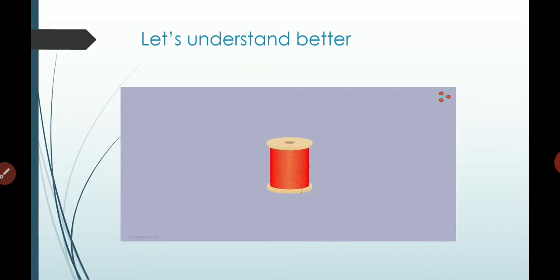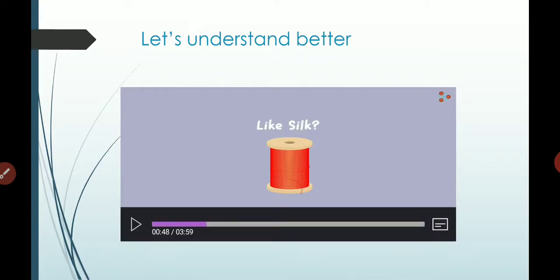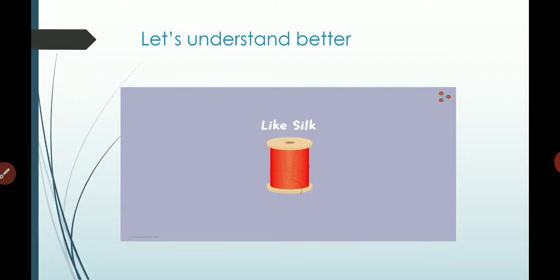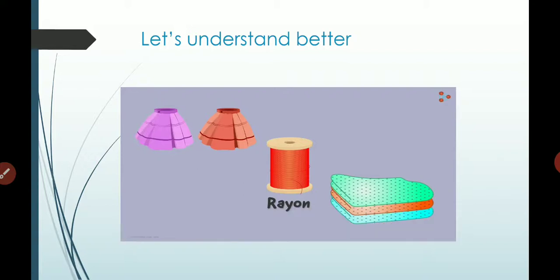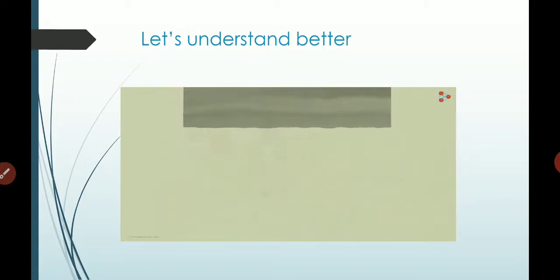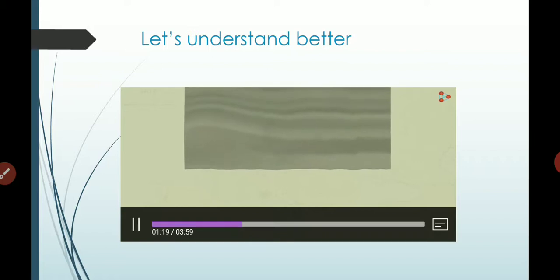That means we found a synthetic fiber which is like silk. So this synthetic fiber is called what? This synthetic fiber is called rayon. It has several applications in our daily lives. From this fabric we can make our various outfits, bed sheets. So there are several applications of this fiber.